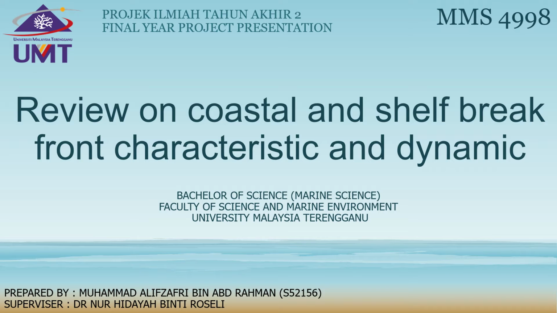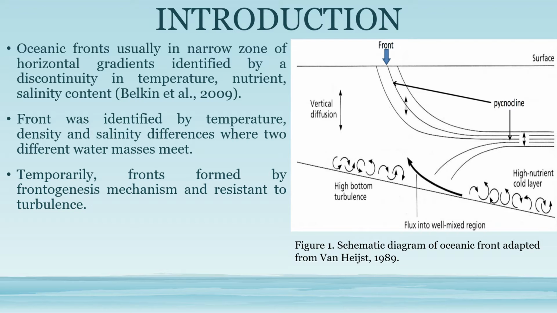Today I will be presenting a review on coastal and shelf break front characteristics and dynamics. Oceanic fronts are usually found in narrow zones of horizontal gradient, identified by discontinuity in temperature, nutrient or salinity content. Fronts are identified by temperature, density, and salinity driven where two different water masses meet. Temporarily, fronts are formed by frontogenesis mechanism and are resistant to turbulence.